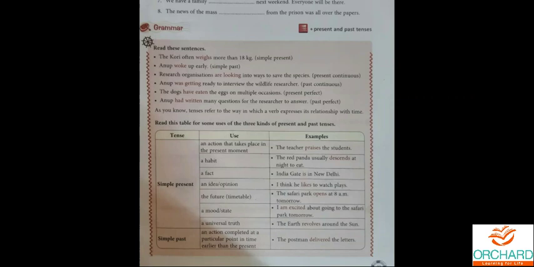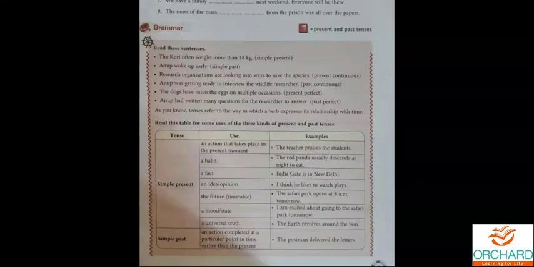An opinion or an idea: whenever you're providing an idea or an opinion, at that particular time also, we are supposed to use simple present tense only. See, I think he likes to watch plays. He likes to watch plays. We don't say he liked to watch plays. Okay. So simple present tense is used when we are disclosing an idea or an opinion.